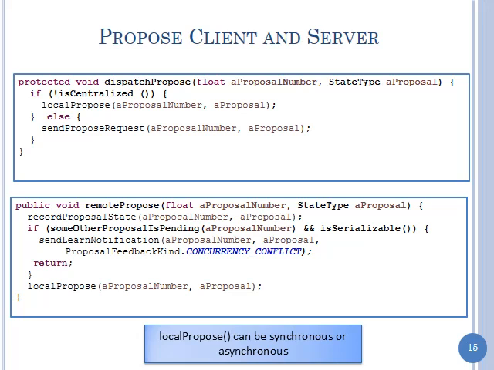So all members are equal here, and there we go and check if we're supposed to be serializable or not. If we're supposed to be serializer, we go and check if there's some pending proposal that we know about. And if so, we say, oh, we've got a fault now, it's a concurrency conflict. This is a fault that the consensus mechanism is putting in. It's not something that an application detects. And otherwise, we do a local propose, essentially, because we are now the server, and we've got a call from somewhere. And we just do a regular local propose that was happening